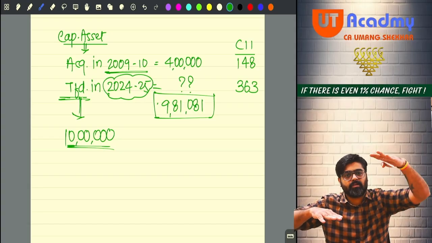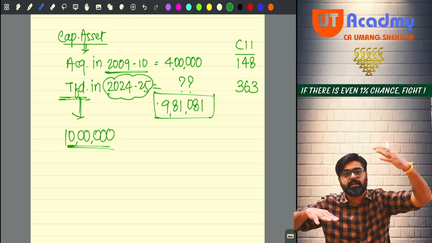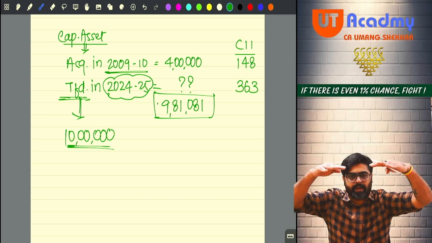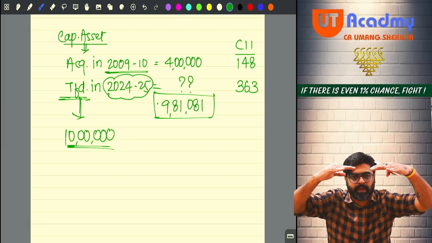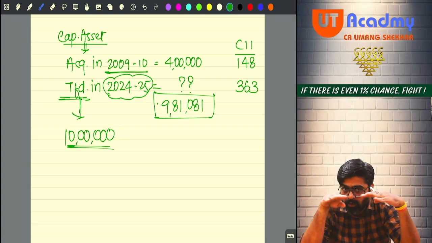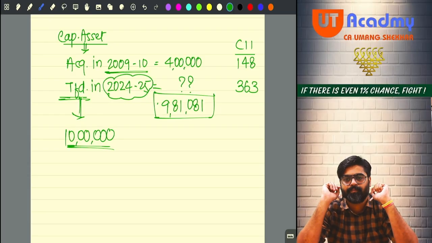The selling price is in today's terms. After considering inflation and everything, the cost would have increased, hence you are getting this much selling price. So bring your cost also to today's level by inflating your cost. When you bring both the figures to today's level, only then it is going to give you correct profit and gains. Getting my point, everyone?